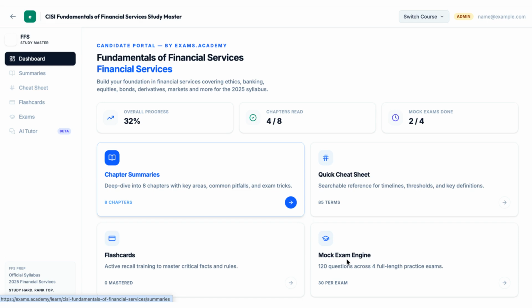Welcome to the CISI Fundamentals of Financial Services Study Master. This platform is designed to build your foundation in financial services, covering key topics for the 2025 syllabus. Here, you can track your progress through chapter summaries, mock exams, and overall course completion.